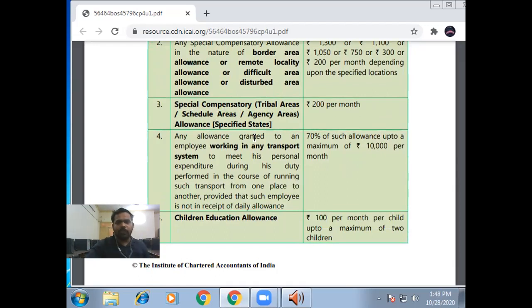Fourth point, any allowance granted to an employee working in any transport system to meet his personal expenditure during his duty performed in the course of running such transport from one place to another, provided that such employee is not in receipt of daily allowance, then 70% of the allowance up to a maximum of 10,000 per month is exempt.